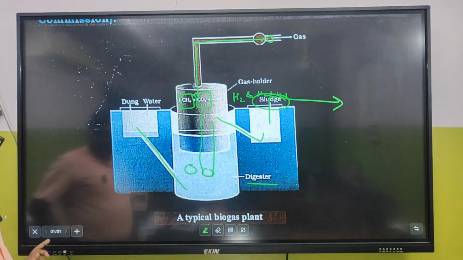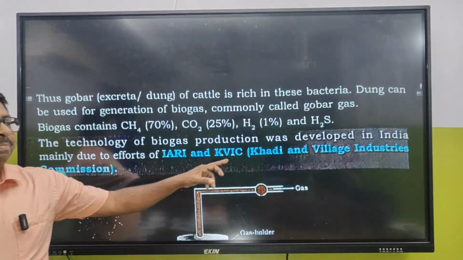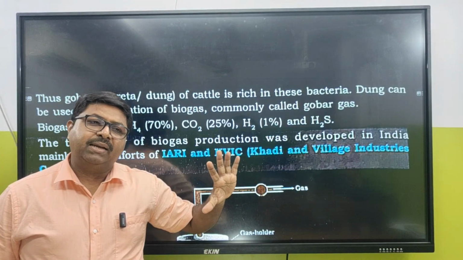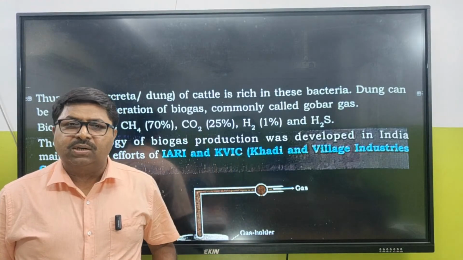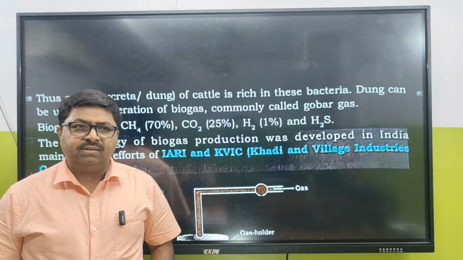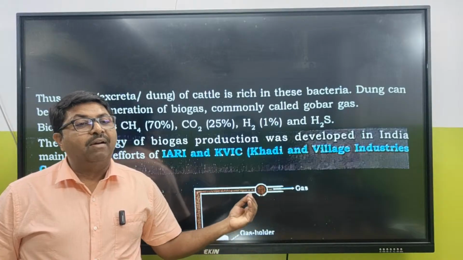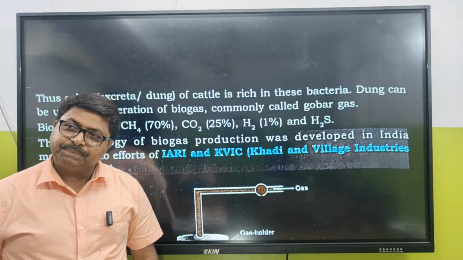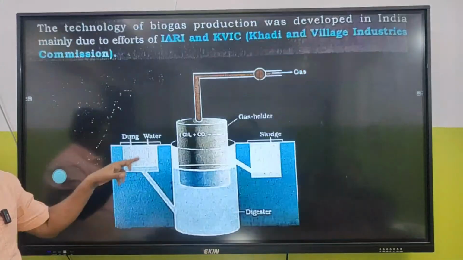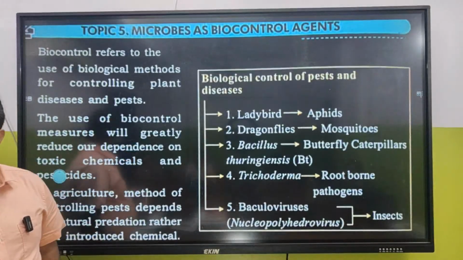So the Khadi and Village Industries Commission gives subsidy to people who want to make a biogas plant. Say, for example, making a biogas plant will cost 50,000 rupees. So 25,000 will be paid by the government when you make half of it, and the officials will come and see. They are going to promote you to go for biogas plant formation. Clear? Because in a village, will there be a lack of raw material, dung? No. So that was all about the biogas plant.